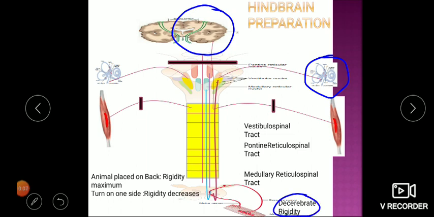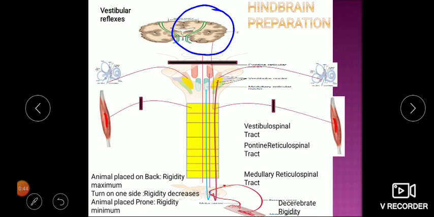And you can see, as the effect of cortex is gone in this animal, the effect is coming purely from this brainstem region. Animal placed prone, rigidity is minimum. So this is the effect of gravity on the otolith organ, on hair cells, and because of the movement of the hair cells in different directions, there is a change of impulses coming from the vestibular nuclei and the tone is modified.